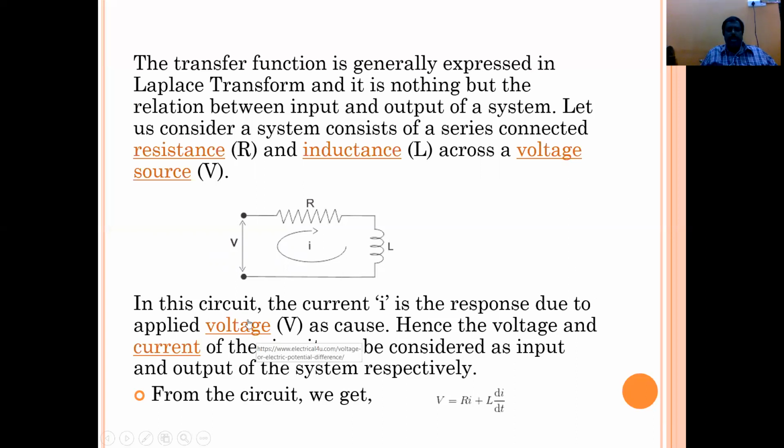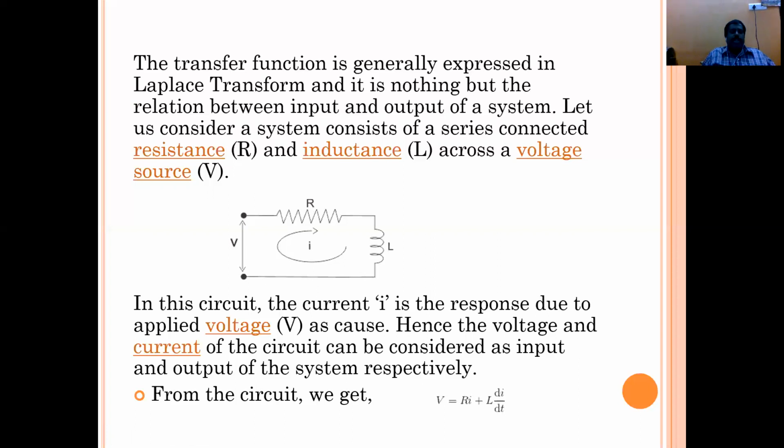In this circuit, because of the voltage, the current passing in the system is I. The response due to this current comes only because of the voltage. So in control system terminology we can represent small i as the response due to the voltage. The voltage is the input and i is the output, the response. Hence the voltage and current of the circuit can be considered as the input and output of the system.